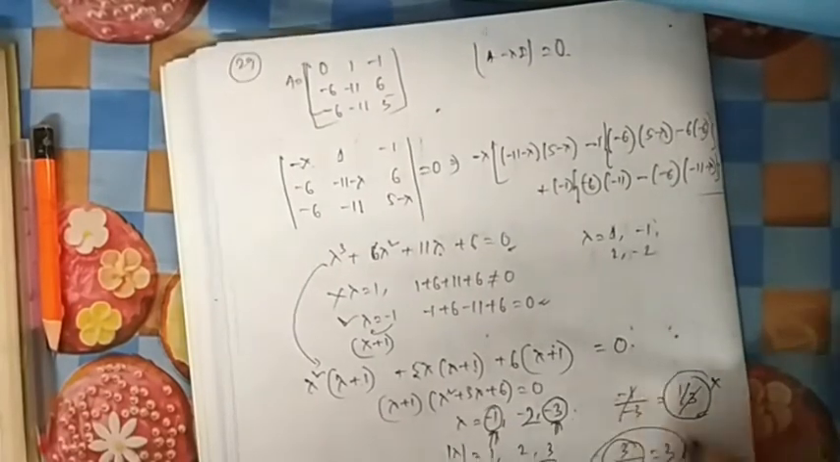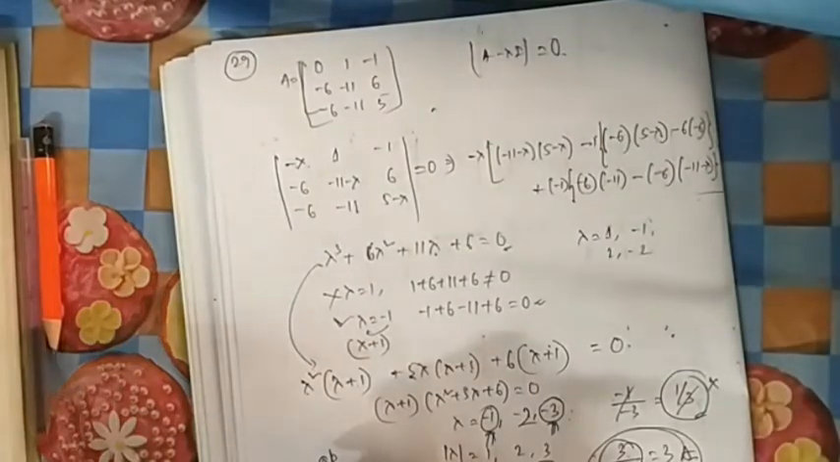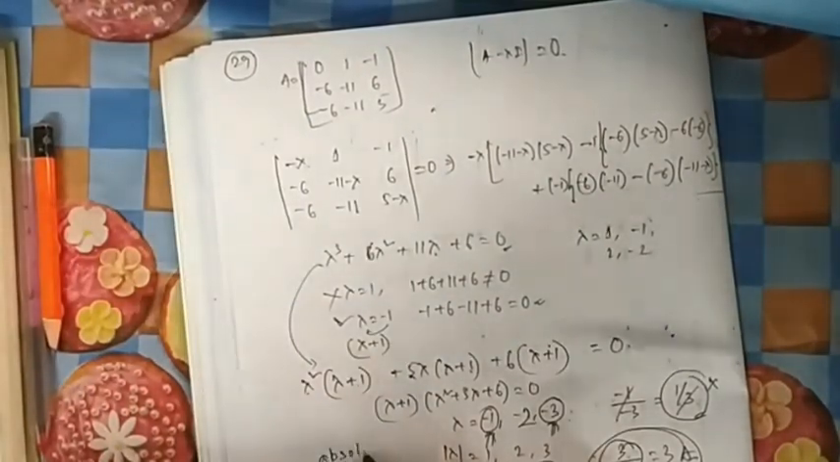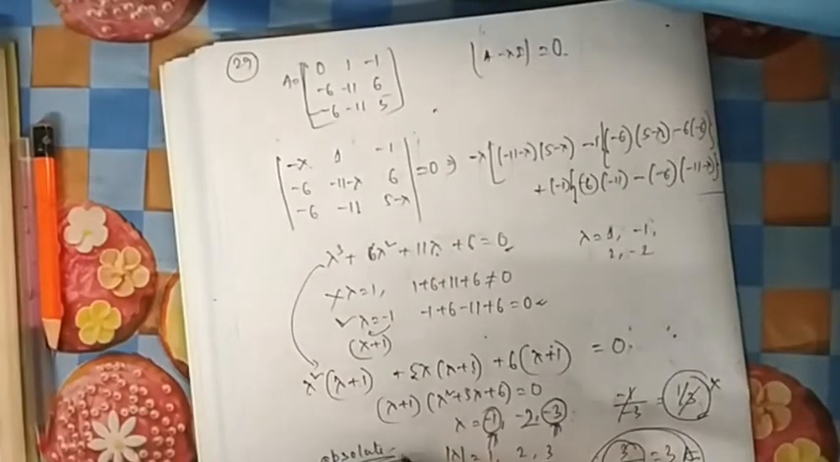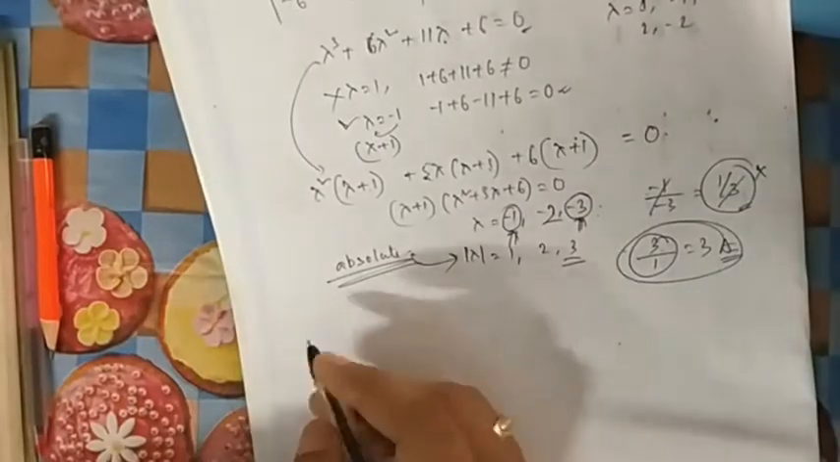So do take care. There is a little catch. They have given the absolute value. What is the ratio of the absolute value of lambda? For absolute value you have to take the mod. So next, if we go, then question 30.